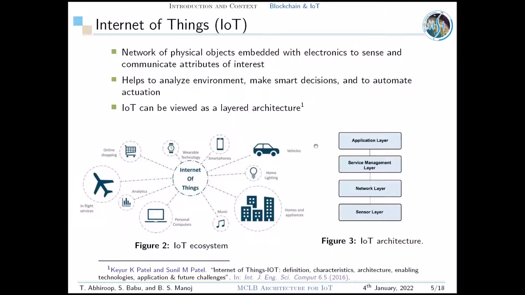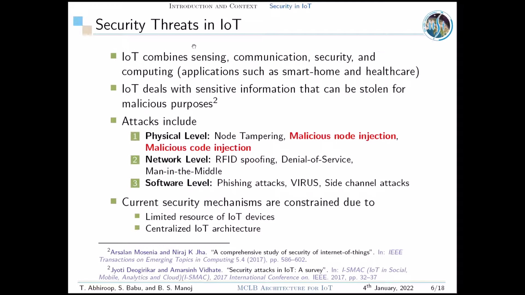As IoT involves billions of devices and large chunks of data, it requires a reliable and flexible layered architecture that consists of application layer, service management layer, network layer, and sensor layer. Even with this reliable layered architecture, IoT networks possess many security challenges and become target of cyber attacks as they deal with large-scale sensitive data.